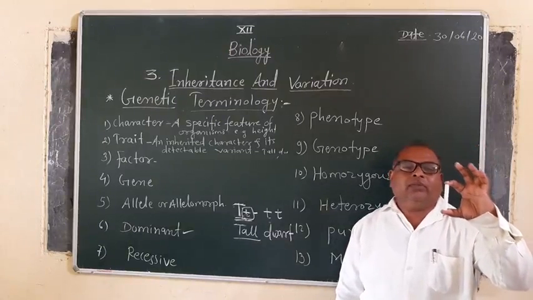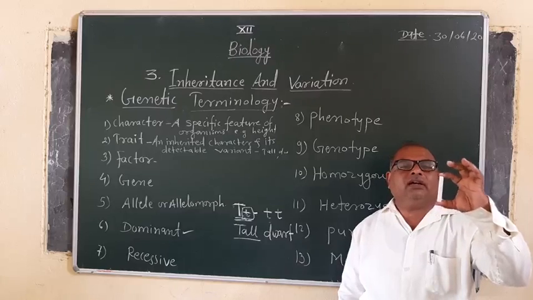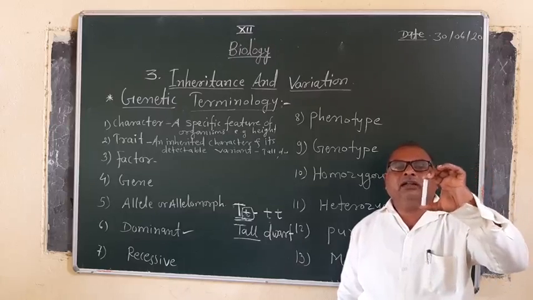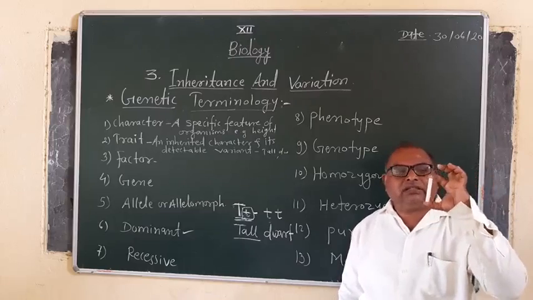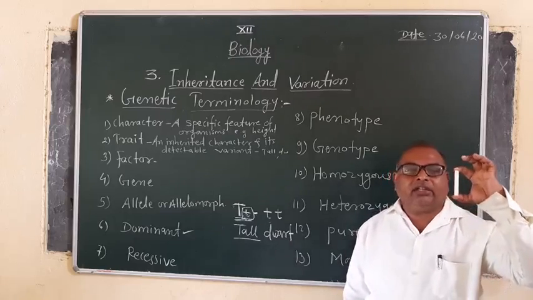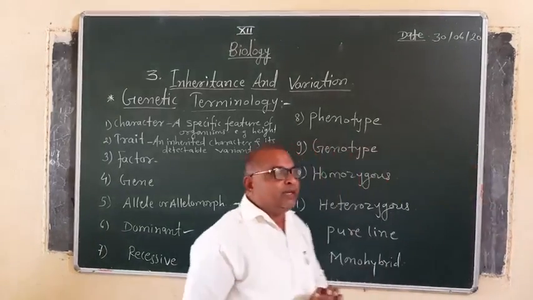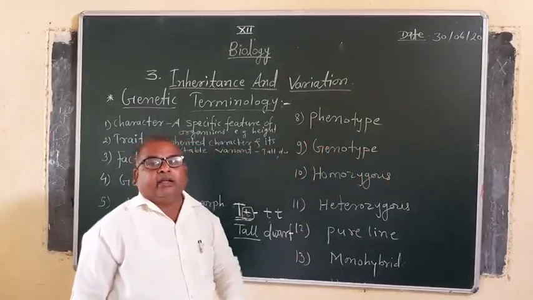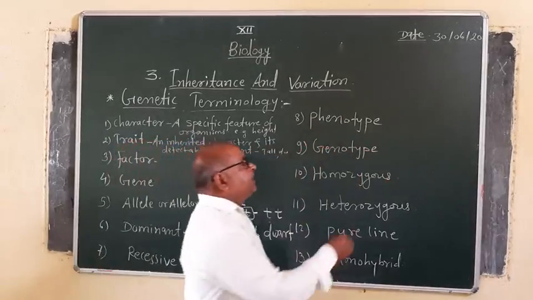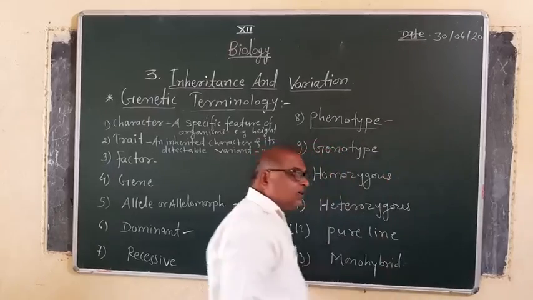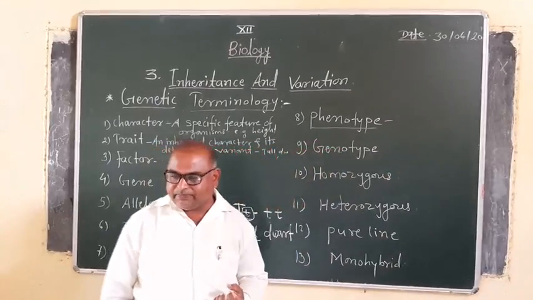We can say, because of observation, that the white chalk, which is cylindrical, whatever characters we are observing, these are the phenotypes of this chalk. Likewise, in Mendel's experiment, Mendel expressed the phenotype, that is, the external appearance of an organism.